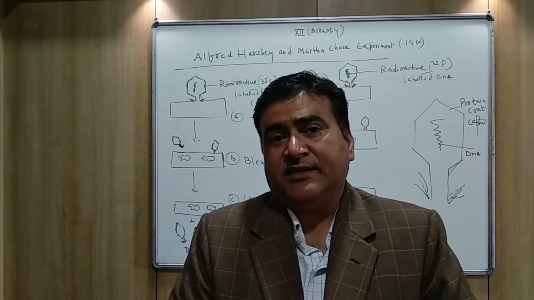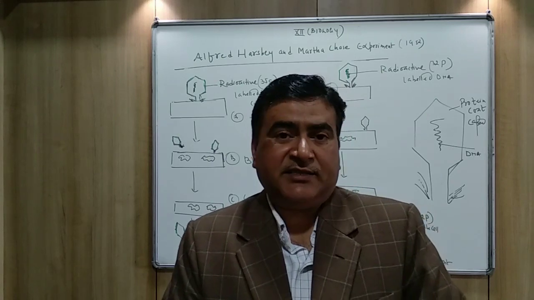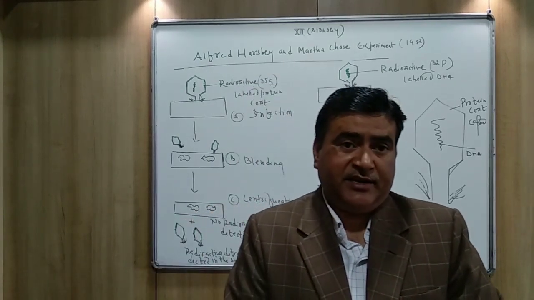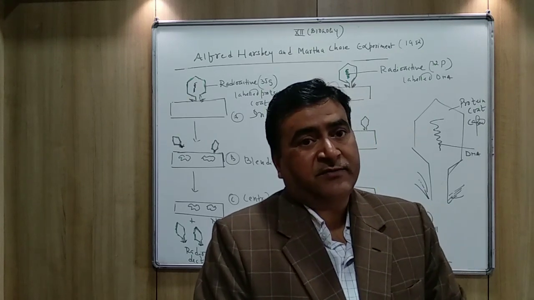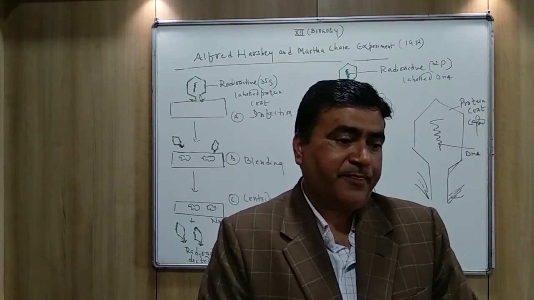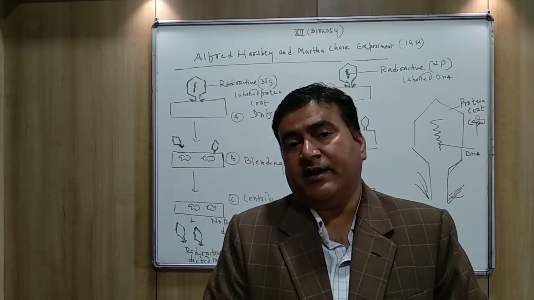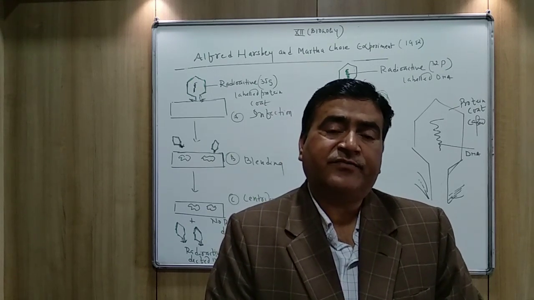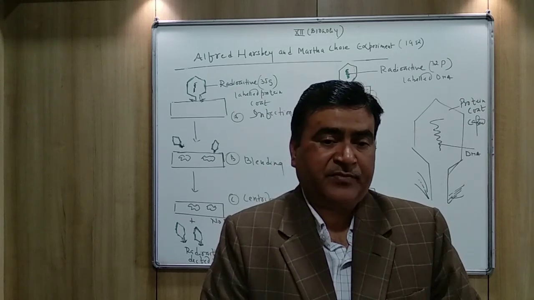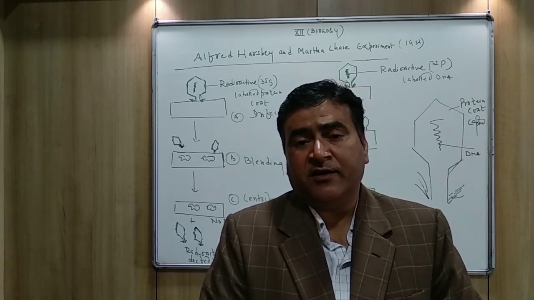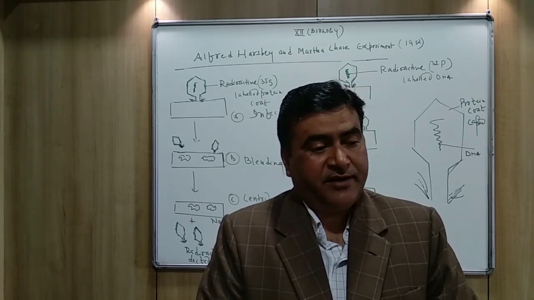All the viruses, as you know, are obligate parasites. The viruses always multiply within the host body. They do not multiply outside the host body. They are unable to multiply. And that's why they are said to be what? Obligate parasites.